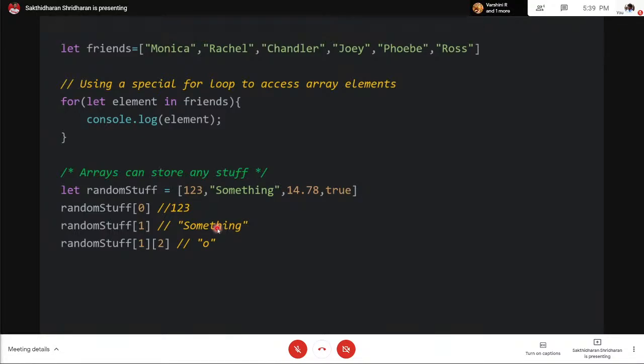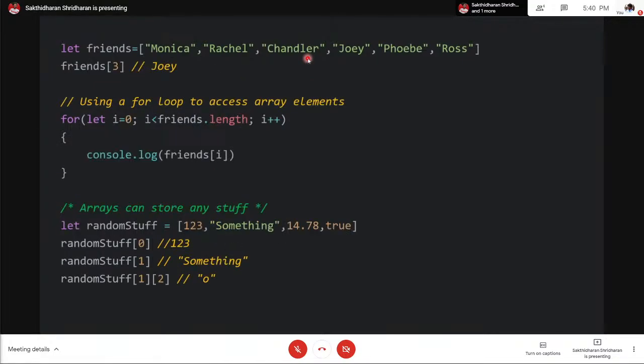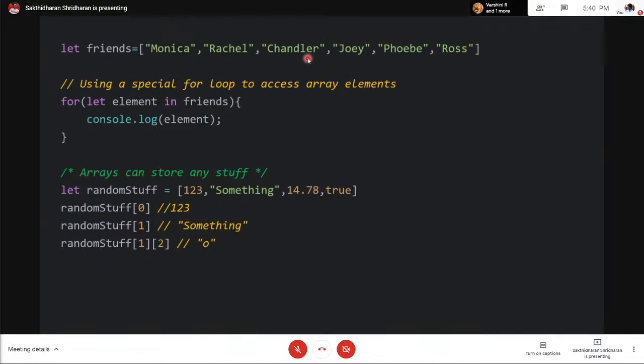Now we also have the special for loop here. I explained the earlier part, but regarding this part, for let element of friends, console.log element. We have declared an element, and friends is an array, so this will iterate to each and every element in the array and display all of them. So this loop is similar to that loop if you want to iterate over all the elements in the array.